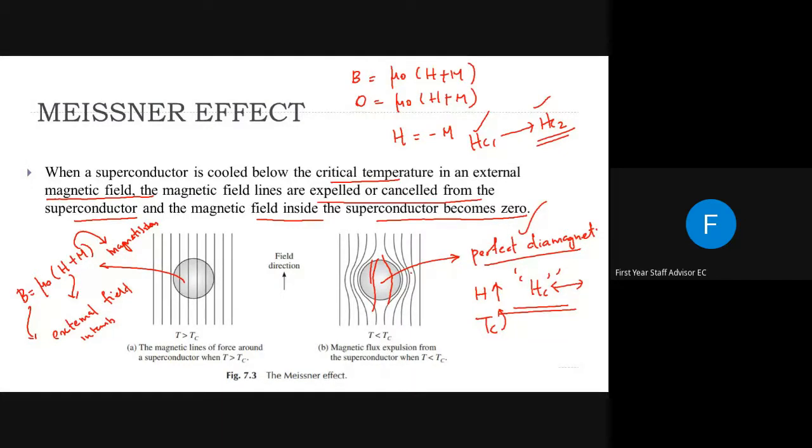When the external field intensity reaches some value Hc1, that means the lower critical field, the magnetic field lines will start to enter into this material, and gradually these field lines will enter and completely enter the material after reaching the critical field Hc2.